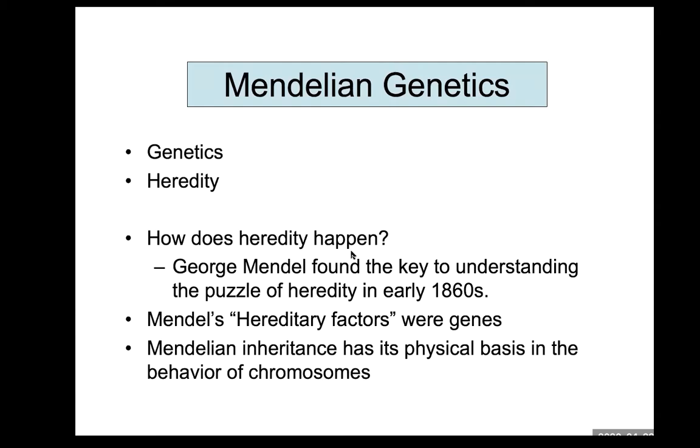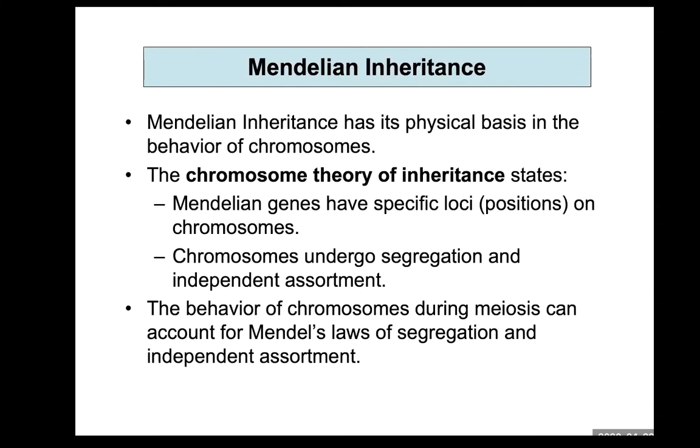And then the physical trait can be determined by the gene that you receive from parents. George Mendel proposed a theory of inheritance. He proposed two kinds of law. The first law is the law of segregation, and the second law is the law of independent assortment.